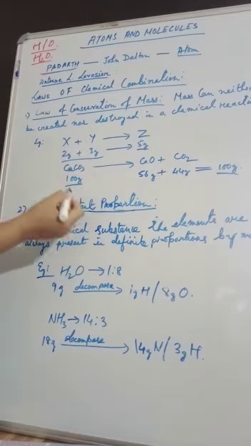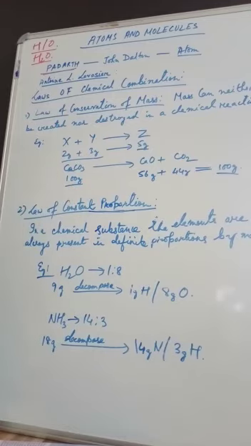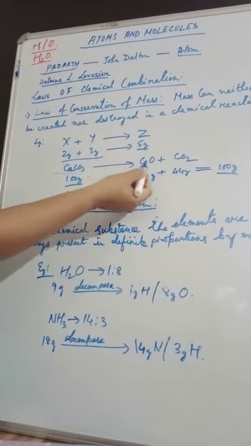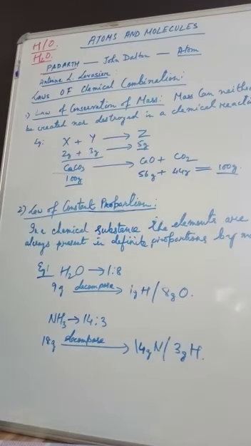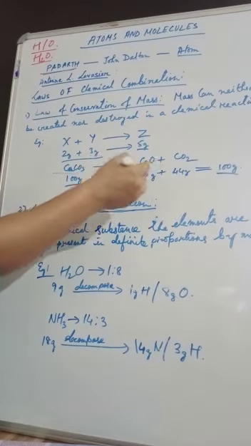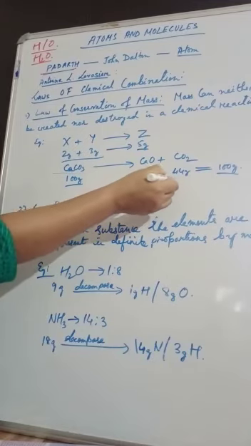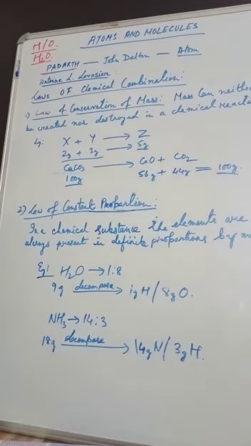Suppose calcium carbonate, CaCO3, is the formula for calcium carbonate. Let us take 100 grams of calcium carbonate and then decompose it. When we decompose it, we get calcium oxide and carbon dioxide. The given masses, that is 56 grams and 44 grams, add up to 100 grams. So this law says that mass is neither created nor destroyed in that particular chemical reaction. This is the law of conservation of mass.